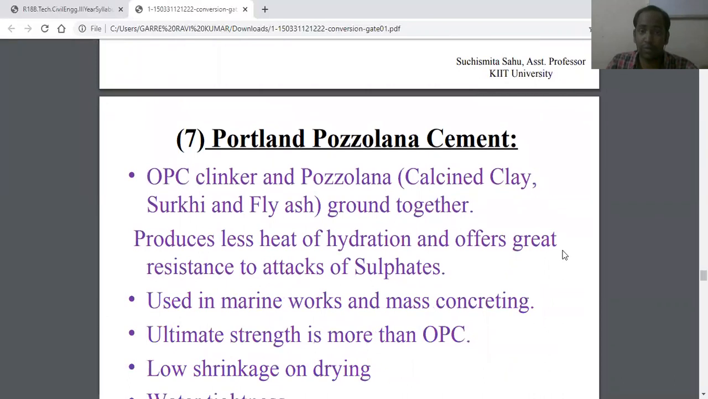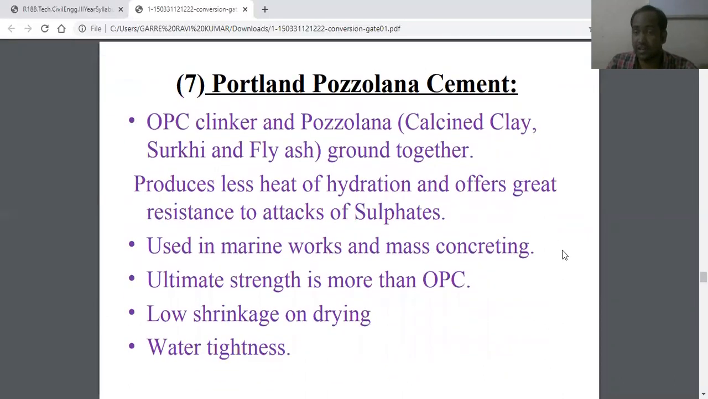Portland pozzolana cement is another type of cement. Ordinary Portland cement clinker, pozzolana and calcium sulfate are ground together, and it produces less heat of hydration and offers great resistance to attacks of sulfates. Understand or no? So this is another important kind of cement.